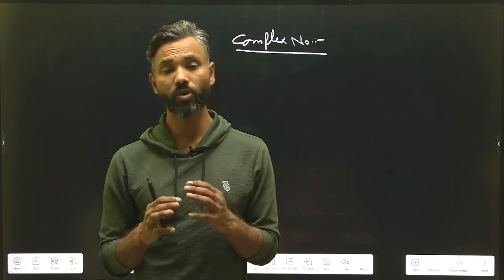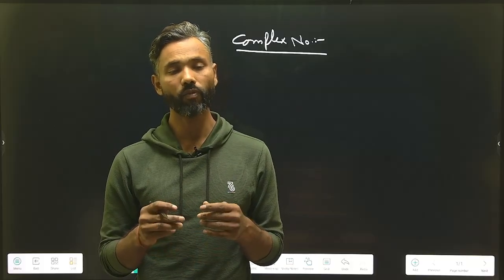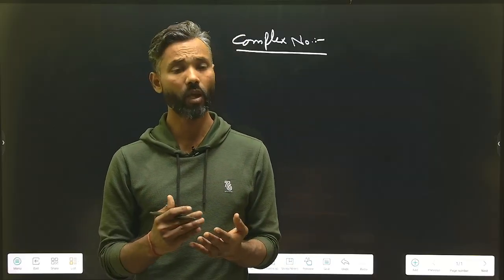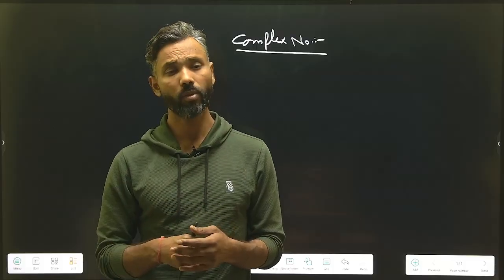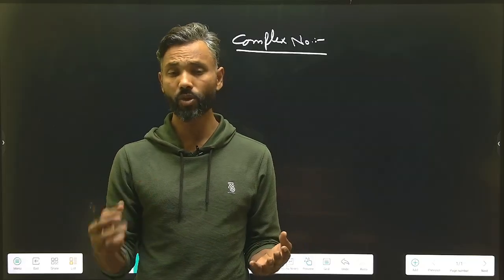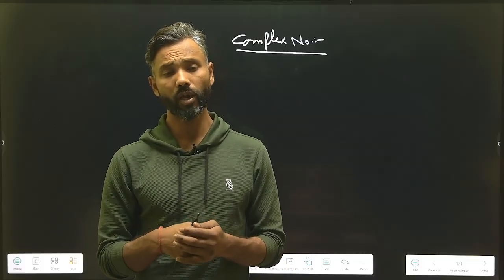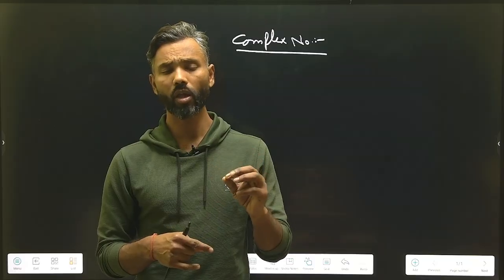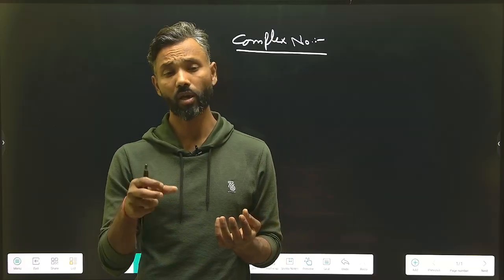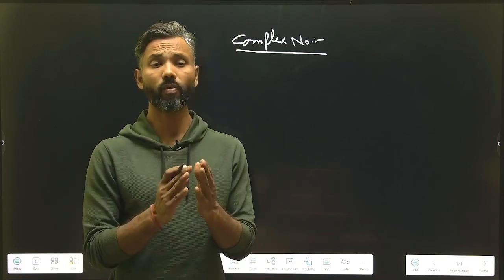At first, I would like to discuss with all of you what a complex number is. When we are talking about numbers, we have been thinking about different kinds of numbers: real numbers, rational, irrational numbers, negative numbers, positive numbers, whole numbers, natural numbers. If you are thinking about any kind of number, that is really a complex number. I mean to say a complex number is just the combination of two different kinds of numbers.